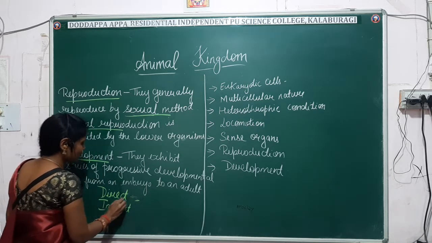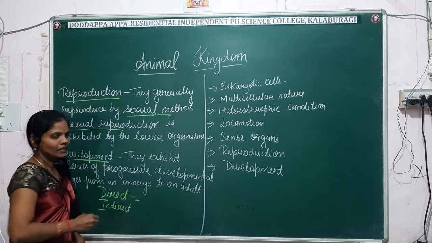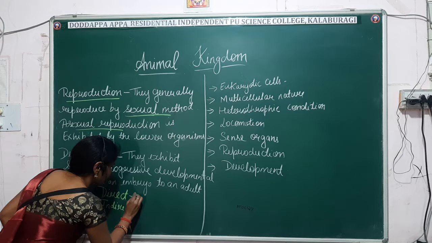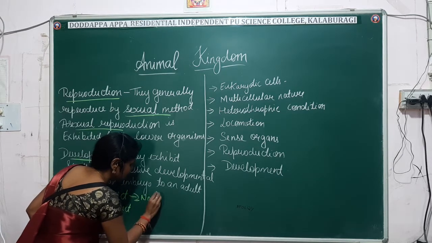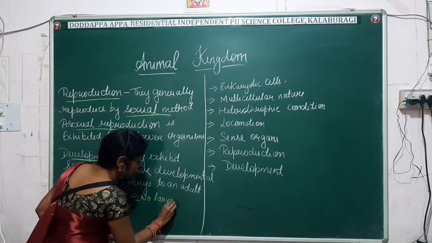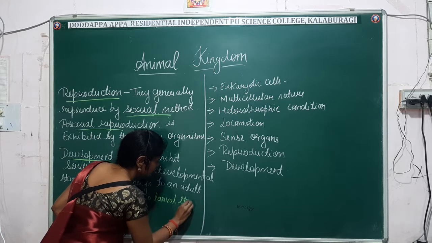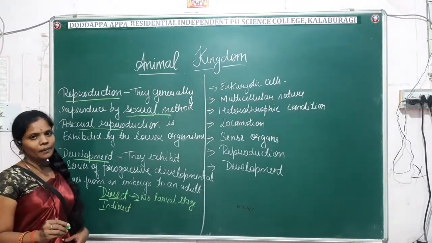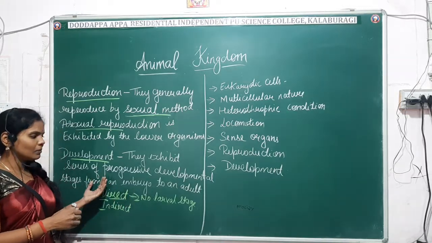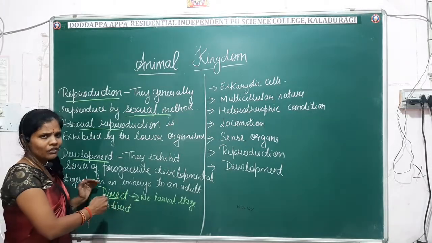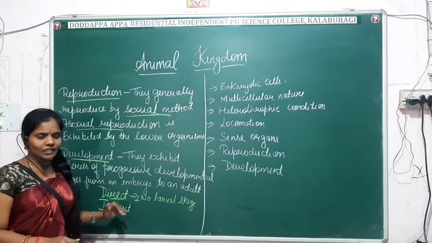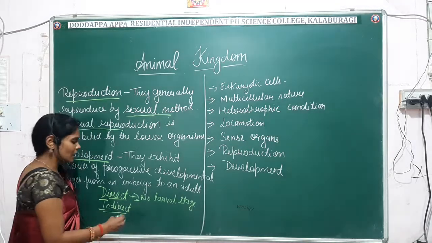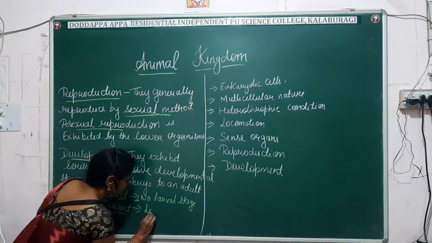So what do you mean by direct development? In direct development, you will not find any larval stage. The offspring will be born directly. We will not find any larval stage in direct development, whereas when it comes to indirect development, we will find the larval stage.